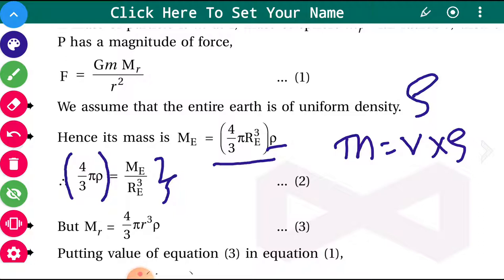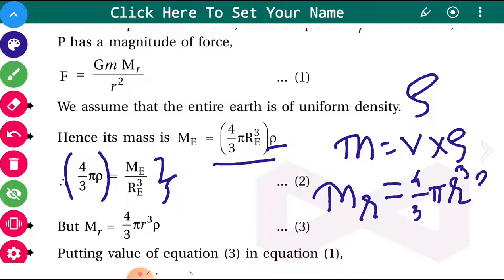Then the mass of the shaded part, that is Mr, can be volume multiplied by density. The volume of that shaded part is 4 by 3 pi r cube, multiplied by density rho. That is written here.